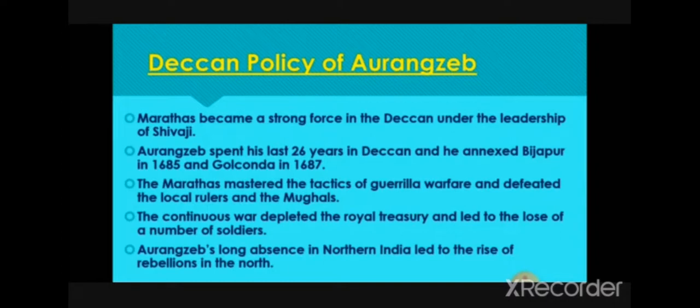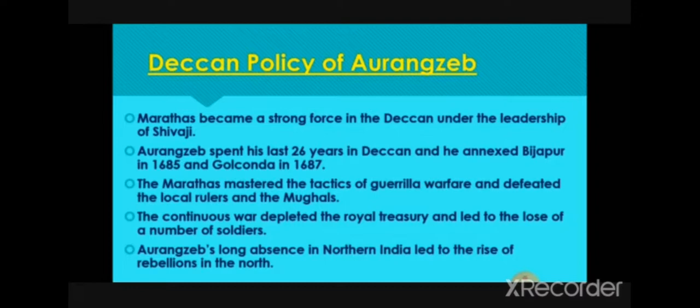Next one is Deccan policy of Aurangzeb. Marathas became a great force in the Deccan under the leadership of Shivaji. Aurangzeb spent his last 26 years in Deccan, and he annexed Bijapur in 1685 and Golconda in 1687. The Marathas mastered the tactics of guerrilla warfare and defeated the local rulers and the Mughals. The continuous war depleted the royal treasury and led to the loss of a number of soldiers. Aurangzeb's long absence in North India led to the rise of rebellion in the North.